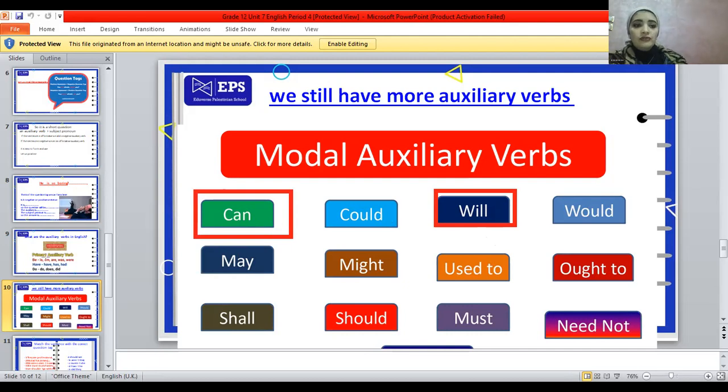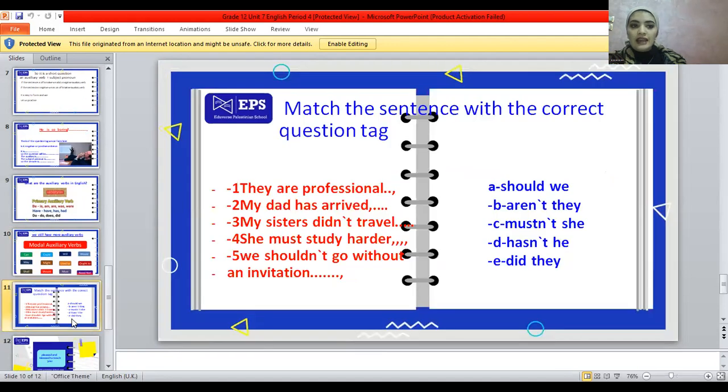Okay, so we have learned about the subject pronoun that we are going to use. So this is time for a short quiz, guys. Let's have a look. We have some sentences here, and we have some answers or some question tags that we're going to match the sentence with the question. Ready? Let's have a look.